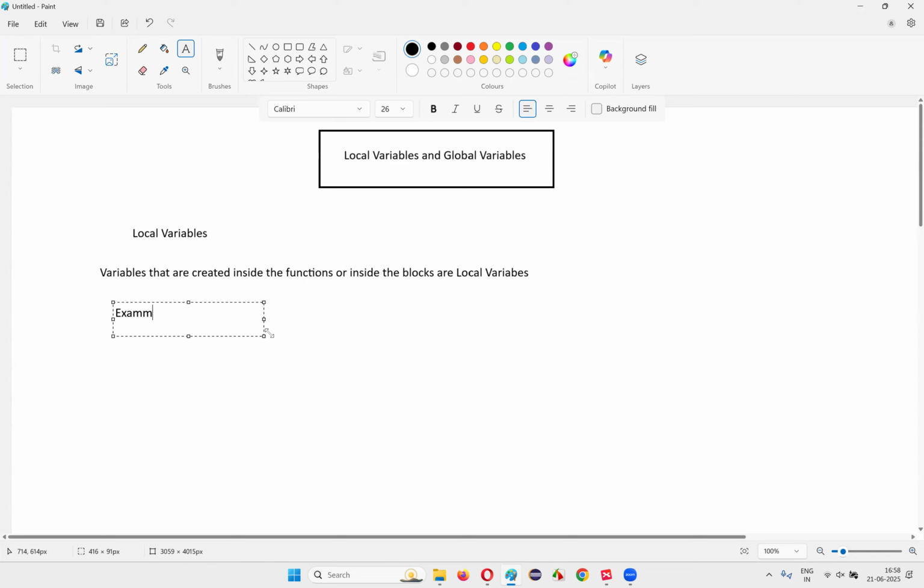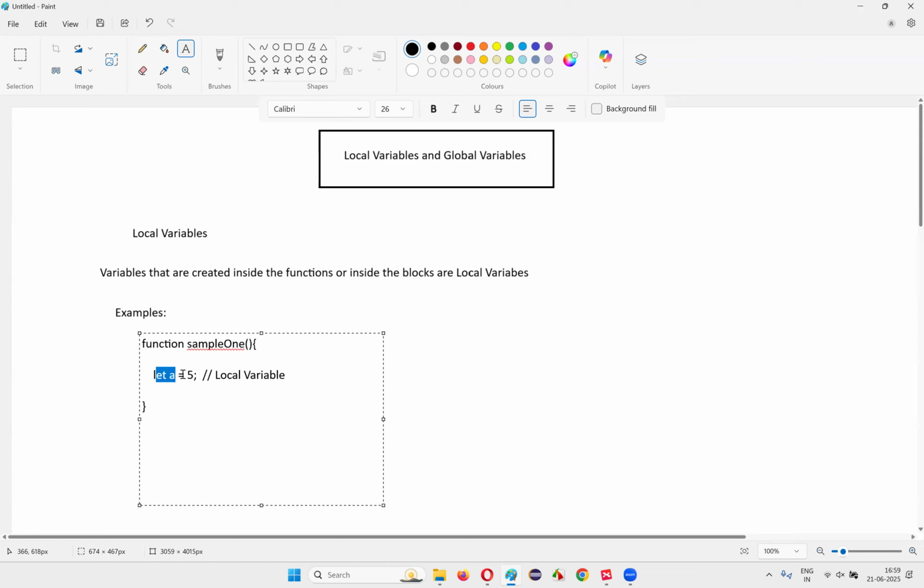I'll give an example of a local variable which is created inside a function. Here there is a JavaScript file. Inside that file, there is a function. Let's say this function name is sample1, and this is the starting of the function and this is the ending of the function. Now here, if you say let a is equal to 5, this variable a is nothing but a local variable. Why? This variable is declared and created inside a function. Since this particular variable is created inside the function, this is called a local variable.